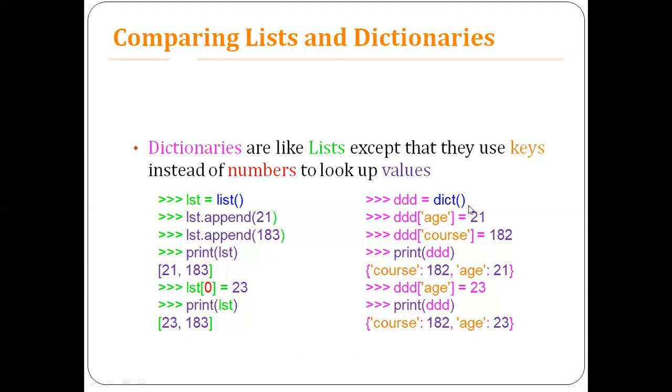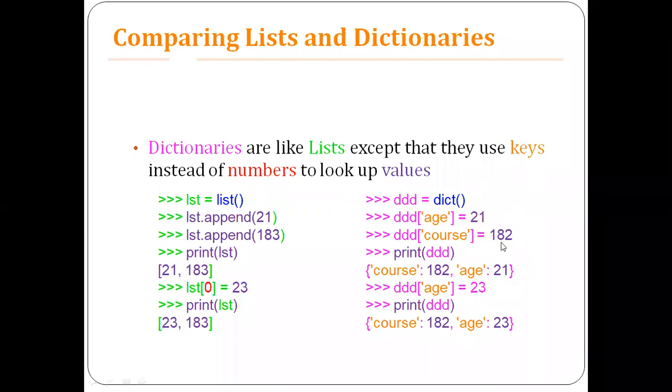So what you are doing is creating an empty dictionary, right? What is the dictionary? It contains nothing, it is empty initially. Once it is initialized, you enter the values. What are those values? Age is equal to 21 and codes is 182. So age and codes are the keys, also called the lookup tags, and 21 and 182 are the respective values.